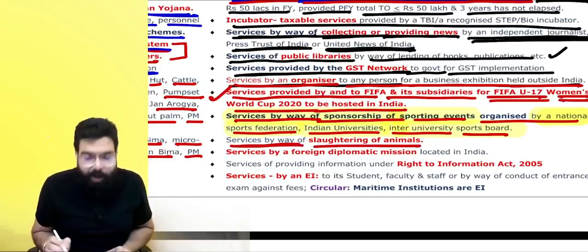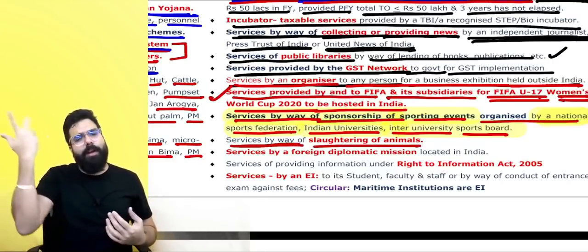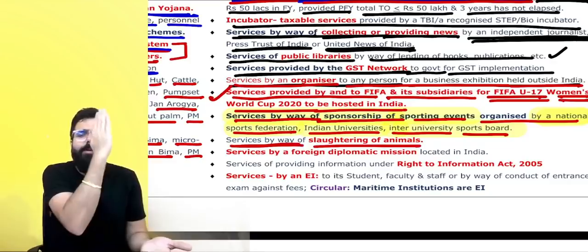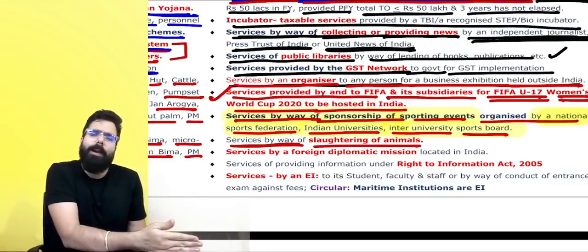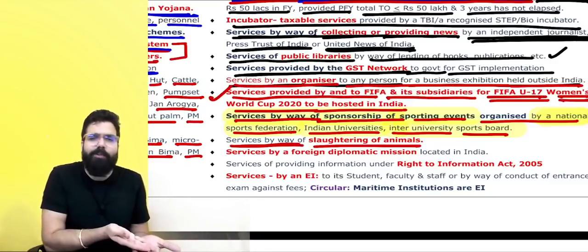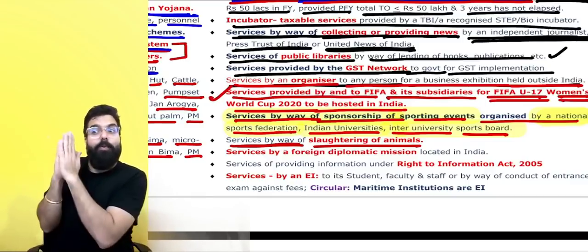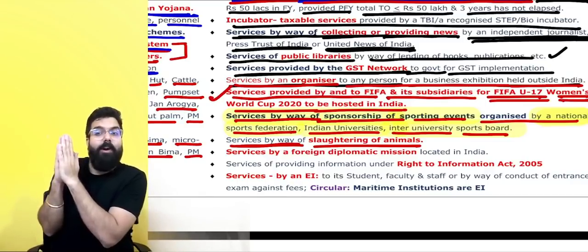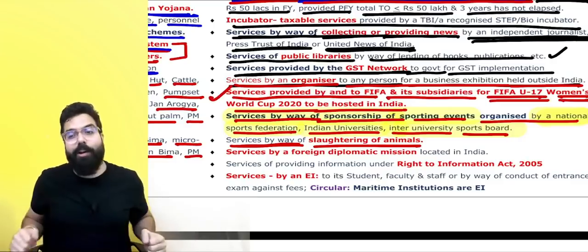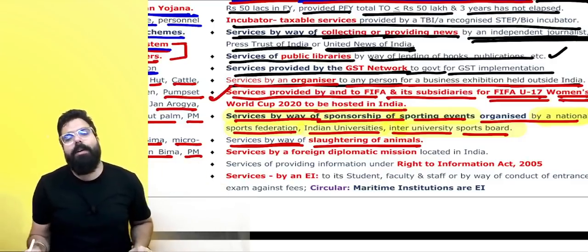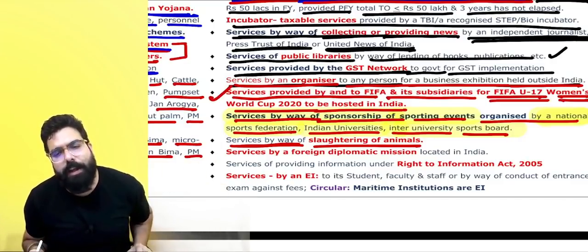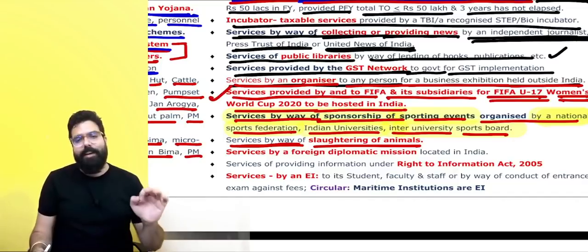Services by way of slaughtering of animals. For example, if one festival wants to cut a goat, they will call one person for slaughtering. The government said we will not ask him for any GST because he is being paid for slaughtering of animals.